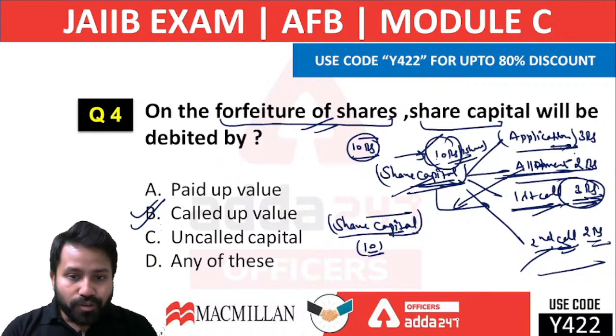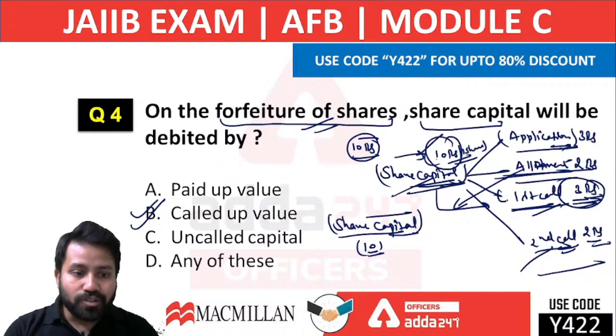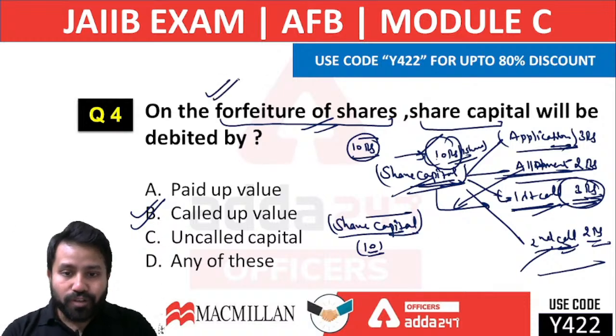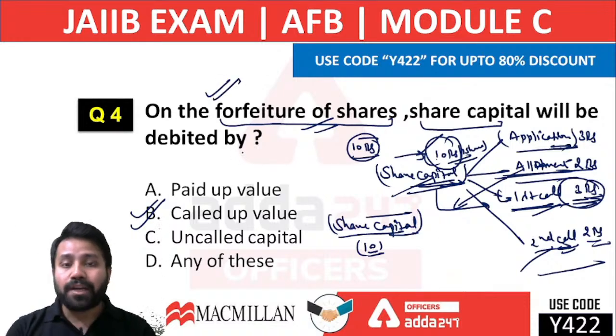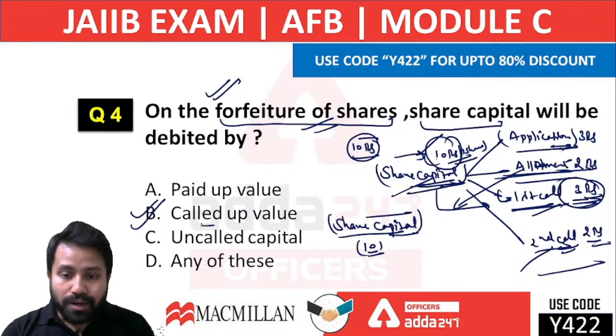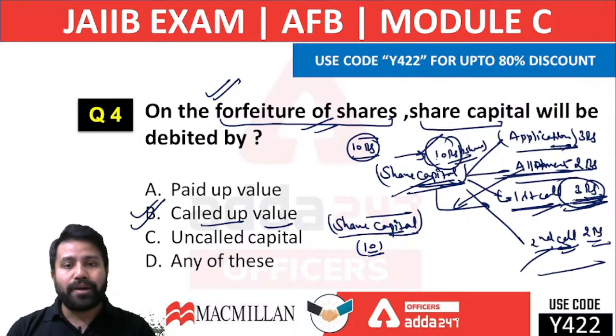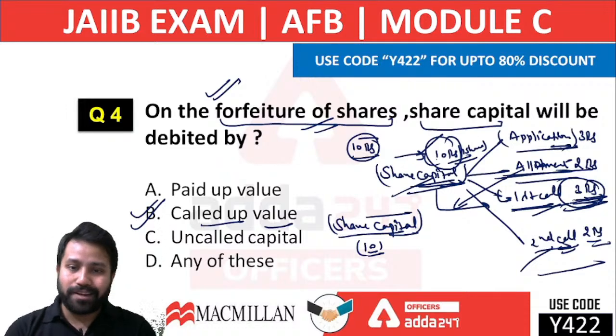Suppose on the first call, a shareholder failed to pay that amount. On the forfeiture of the share, the share capital will be debited by the called up value. Like suppose this 3 rupees is not provided by the shareholder, this would be debited in the share capital. So this is understandable as the forfeiture of the shares.